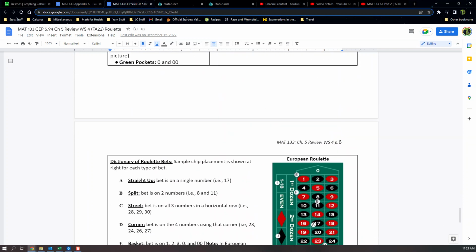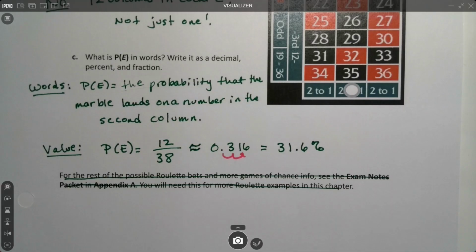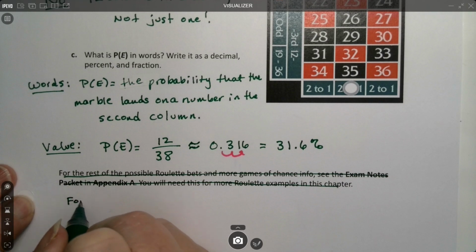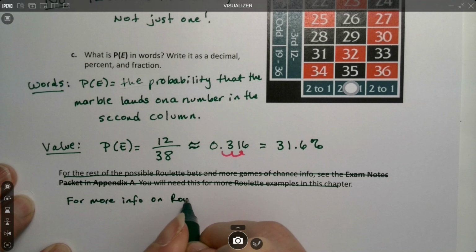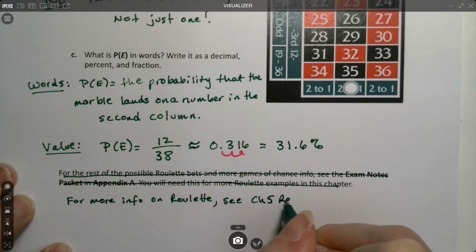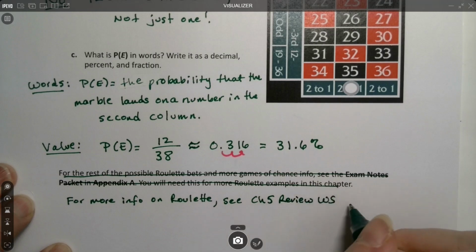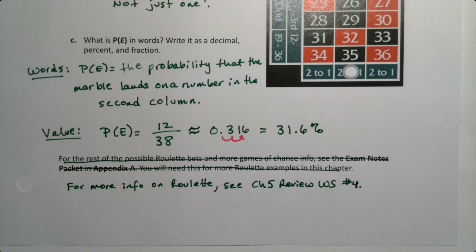But what happens with the worksheets, honestly, is that I give you enough information in the instructions that you'll be able to figure it out without really knowing roulette per se. So if you want more info on roulette, see Chapter 5 Review Worksheet number 4. I go through all the basic bets in there. But again, I was able to cut it out of the exam notes packet because all the worksheets include the information in the instructions, enough so that you can figure out what you're doing.